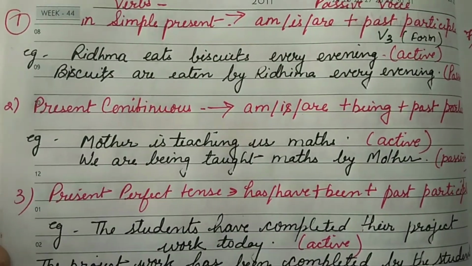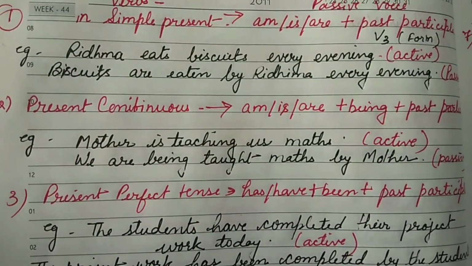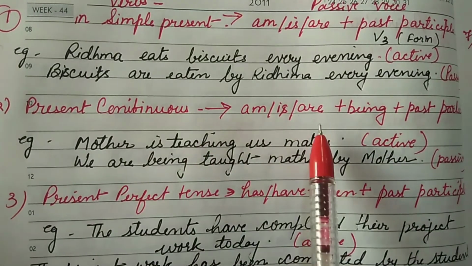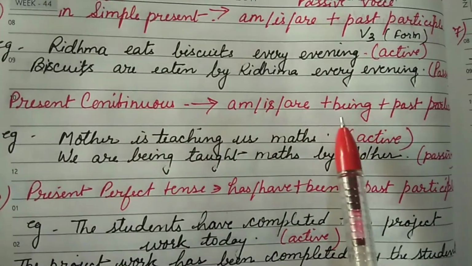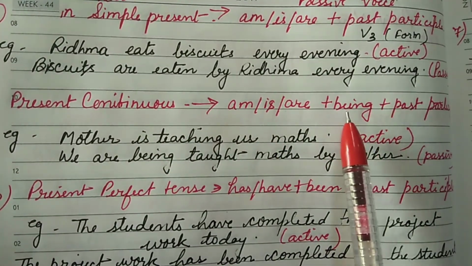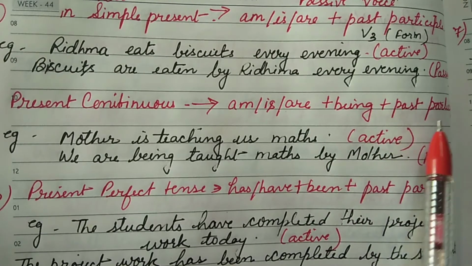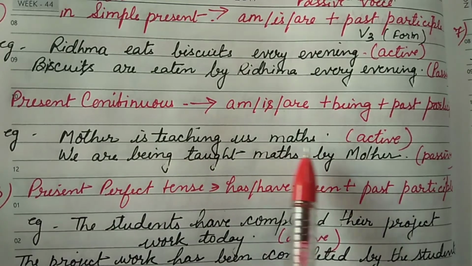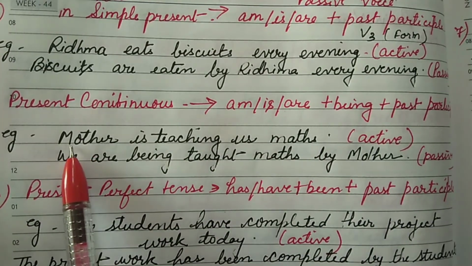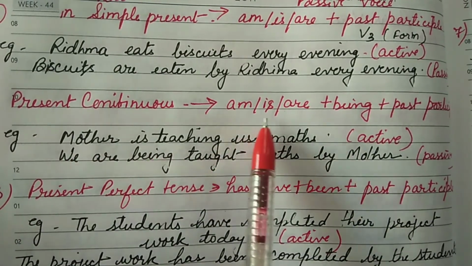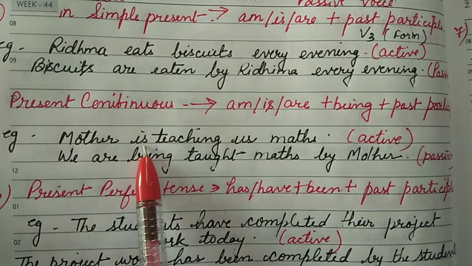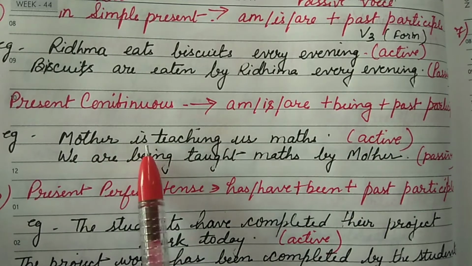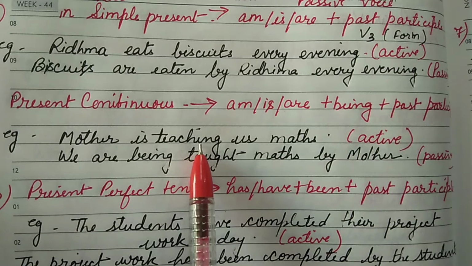Now second is your present continuous. Here also am, is, are accordingly you have to use, plus being, you have to apply being plus past participle. So we can see with the statement here, mother is teaching us math. So what is the subject here? The mother is the subject. Is, accordingly we will apply, mother singular form, so we are using is here. This is the statement, mother is teaching, this is the ing form of the verb, and the object is what?